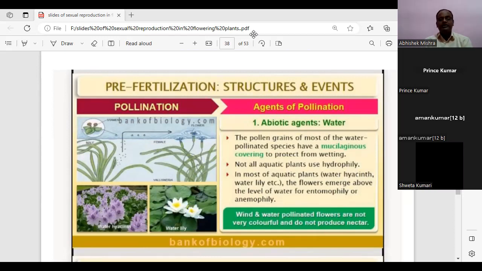So wind and water pollinated flowers are not very colorful and they do not produce nectar. Bright color acts as the attractor. The wind and water pollinated flowers do not need to be so attractive, because if they are brightly colored, then the bees, the pollinators, will be attracted toward them.